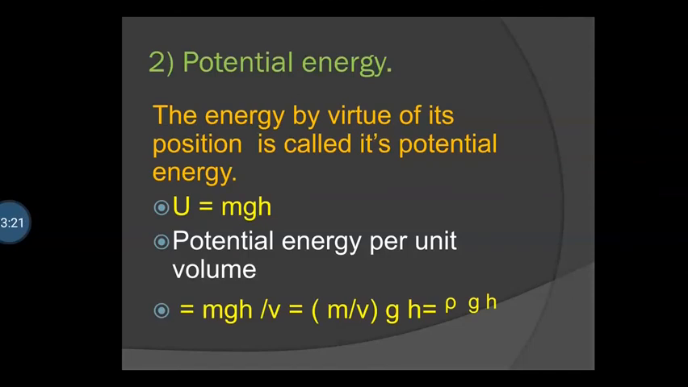Second type of energy possessed by the liquid, potential energy. The energy by virtue of its position is called its potential energy. U is equal to mgh. Potential energy per unit volume is equal to mgh divided by V. Here we make an adjustment, that is mass upon volume is equal to density rho. Then potential energy per unit volume is equal to rho g h.